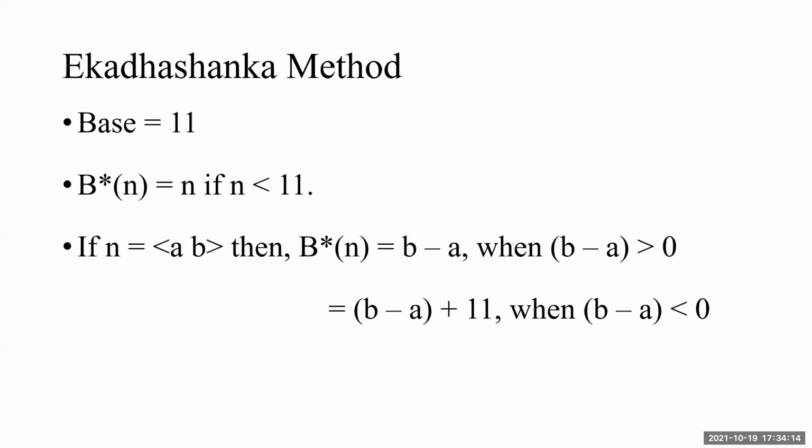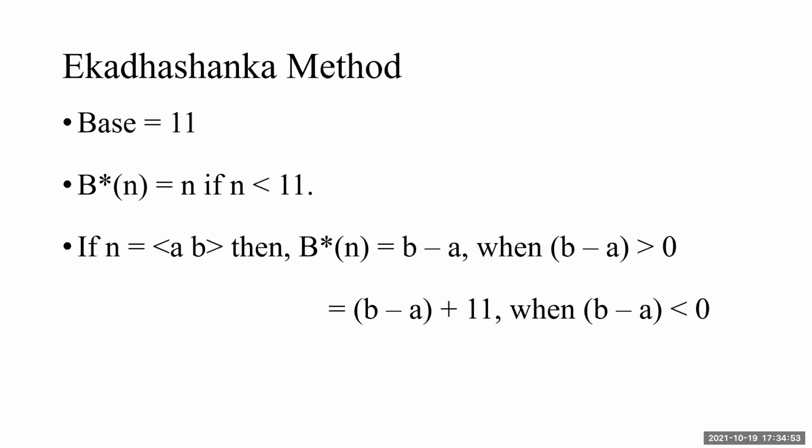Similarly for two digits, B star for AB is not A plus B. It will be B minus A, so the unit place digit minus the tens place digit. If that difference is greater than 0, no problem, the answer is B minus A. And if that difference is less than 0, just like in the situation of 72, then to that B minus A answer, I have to add not 9, again I repeat, but 11.